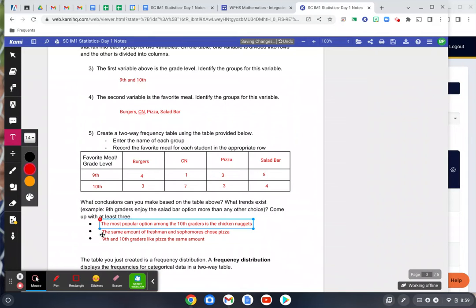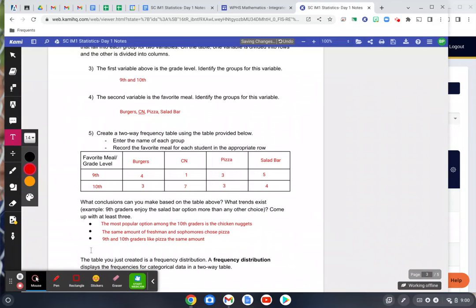Now here, there are infinitely many correct answers. These are just some conclusions that came up in class today. The most popular option among the 10th graders is the chicken nuggets. Clearly, you can see that they like the chicken nuggets more than any other option. 7 is greater than 3. It's greater than 4. The same amount of freshmen and sophomores chose pizza. 3 freshmen chose pizza. 3 sophomores chose pizza.